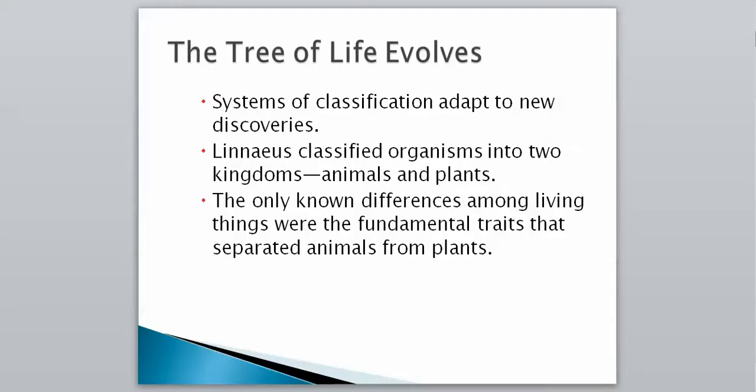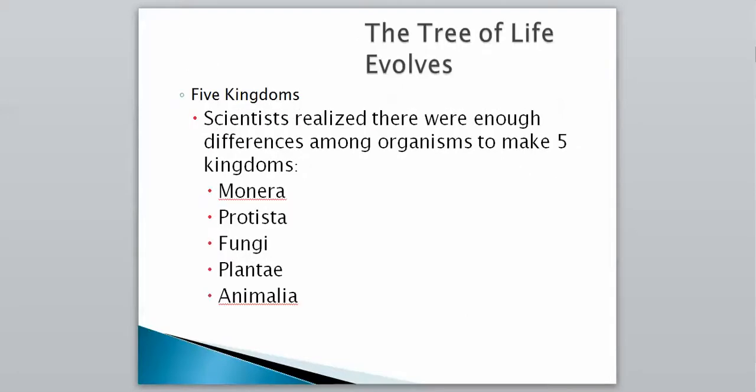However, as time went on, scientists realized there were enough differences in organisms to make 5 different kingdoms. These 5 kingdoms are known as Monera, Protista, fungi, Plantae, and Animalia. Remember we talked about how everything is Latin when we talk about scientific names, so that's why they sound like this. We're going to talk about each one of these.